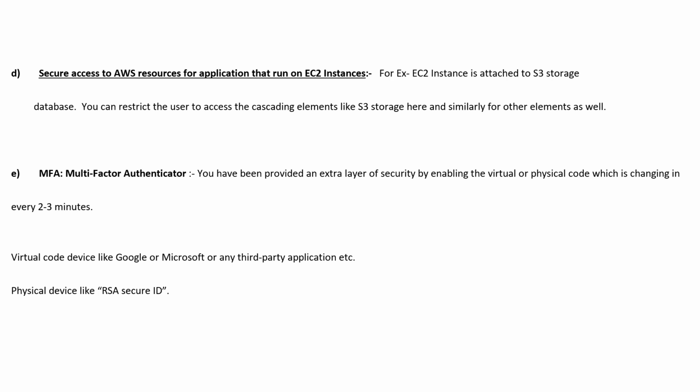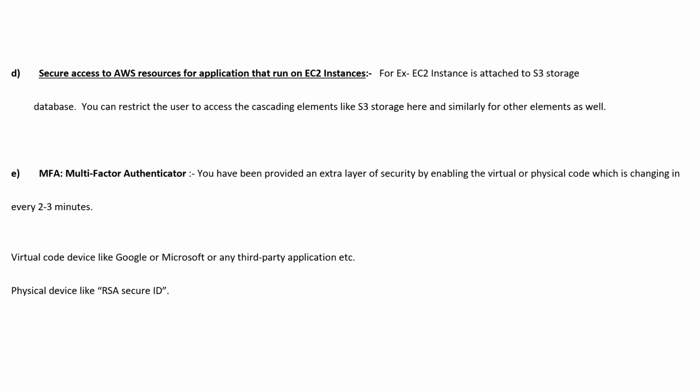Next is multi-factor authentication. I hope this word is very familiar among the associates. It provides an extra layer of security by enabling a virtual or physical code which changes from time to time, or every 2 to 3 minutes. So guys, what are virtual code devices?